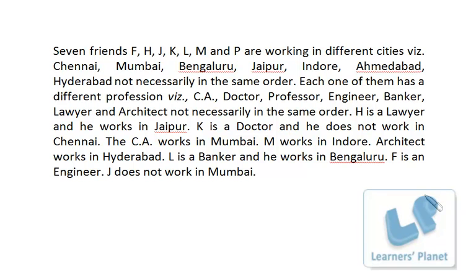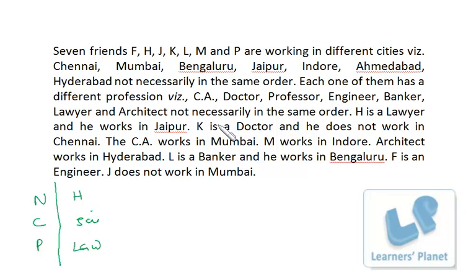So when we have 3 combinations like this, instead of making matrix puzzles, what we can do is just write down the main variables over here. So here the variables are name, city and profession, right? Now just jot down the information which is given. H is a lawyer and he works in Jaipur. So we have the combination of H, lawyer and Jaipur. So name, then profession and then city. Okay, so H, lawyer and Jaipur.